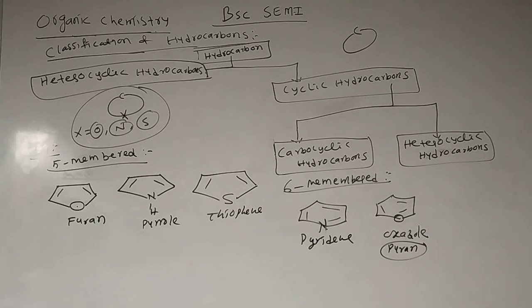We have so many heterocyclic compounds, and they have huge importance in the manufacture of medicine. There are 5-membered and 6-membered ones. Just some examples: 5-membered furan, pyrrole, thiophene; 6-membered pyridine and the pyran ring. This is about the classification of hydrocarbons, the introduction to hydrocarbons and organic chemistry. We'll move into the chapter from the next video. Thank you.